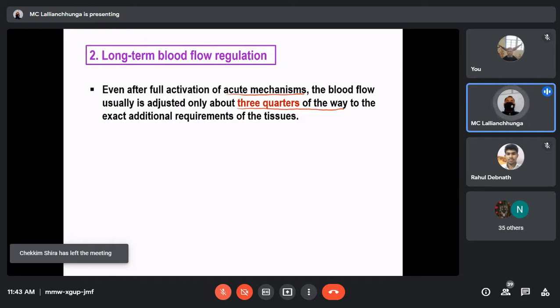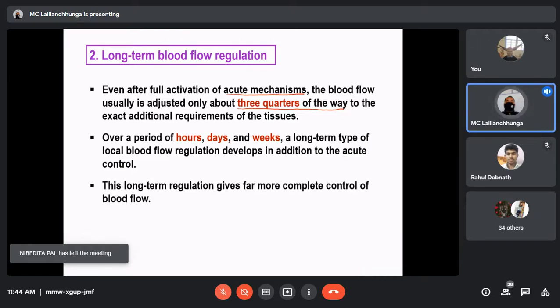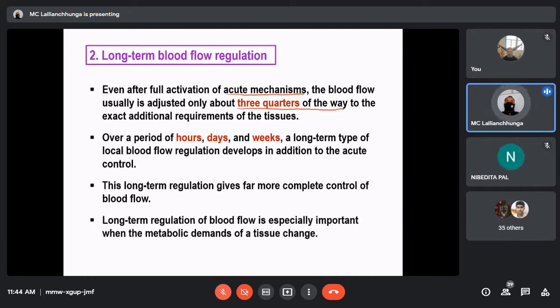So we can just say that if that tissue is requiring increased long-term blood supply, acute control is not sufficient. So long-term flow control is also required. As you already know, over a period of hours, days, and weeks, a long-term type of blood flow regulation develops in addition to the acute control. This long-term regulation gives far more complete control of the blood flow. Long-term regulation of blood flow is especially important when the metabolic demands of the tissue change.